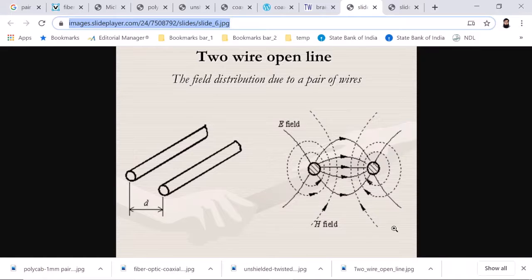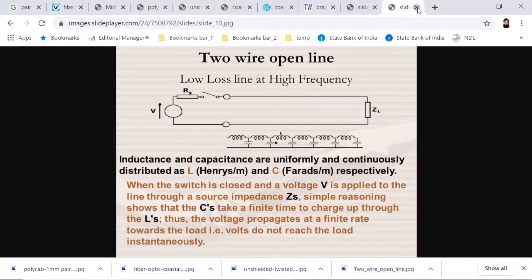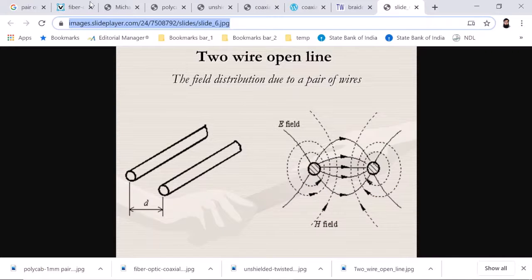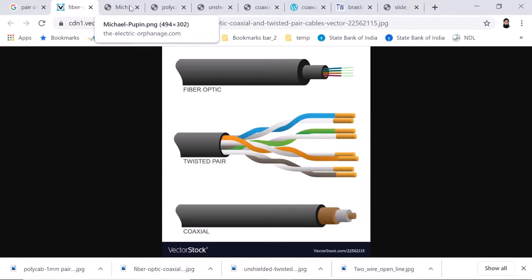This is how the E and H field distribution will be with the two wires. Generally we talk about voltage and current, but practically there will be electric and magnetic fields surrounding these two conductors. Similarly, we have the coaxial cables. These are just images to view the different transmission media.